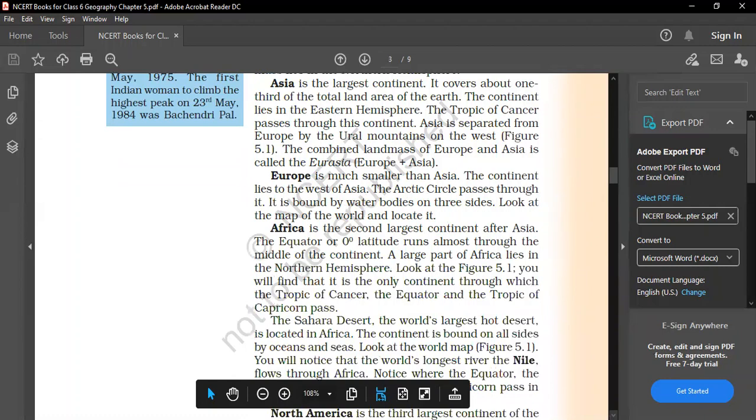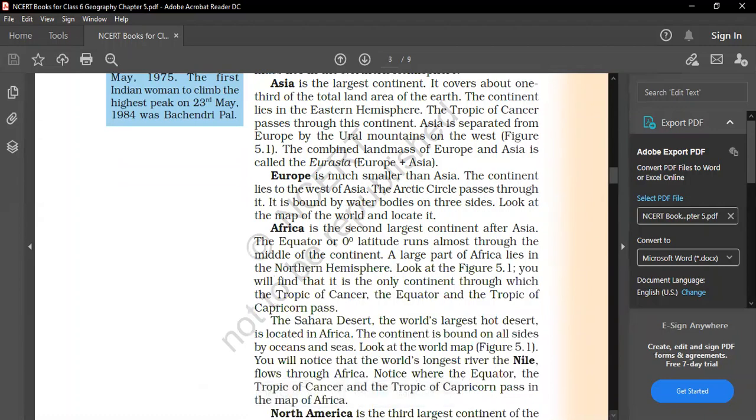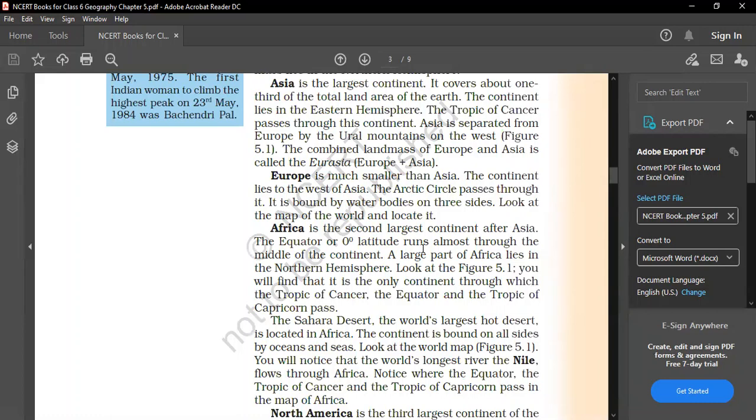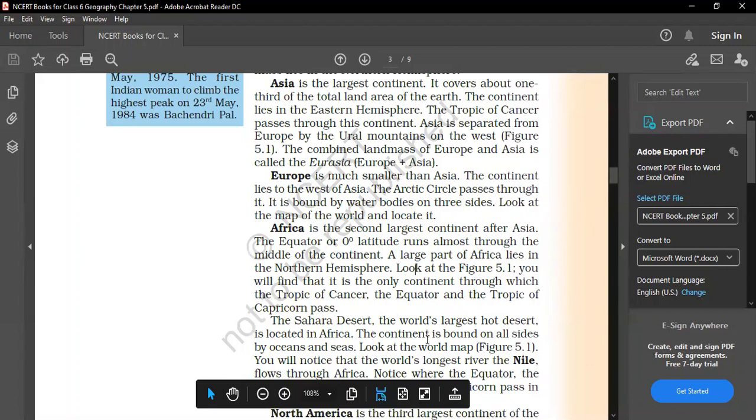And the next is your Africa. Africa is the second largest continent. You can underline this. First one is your Asia, and second one is your Africa after Asia. The equator of 0 degree latitude runs almost through the middle of the continent, and a large part of Africa lies in the northern hemisphere. Look at the figure. By seeing the figure, many things will be clear to you. Like I have told you, Asia is the largest continent. Europe is much smaller than Asia. And Africa is the second largest continent after Asia. So you can underline this.